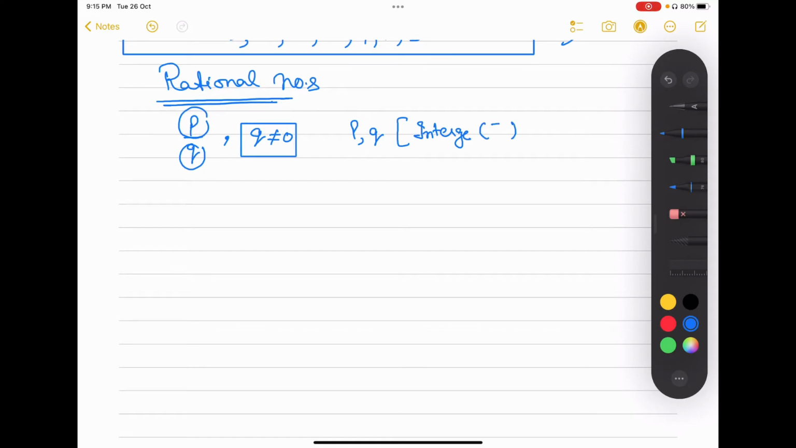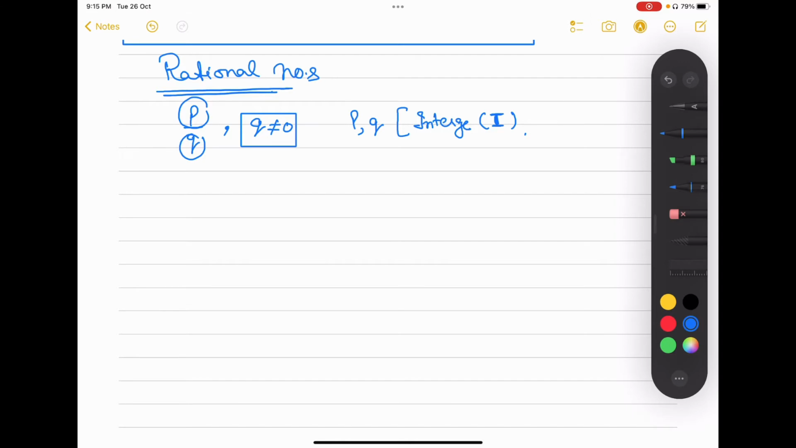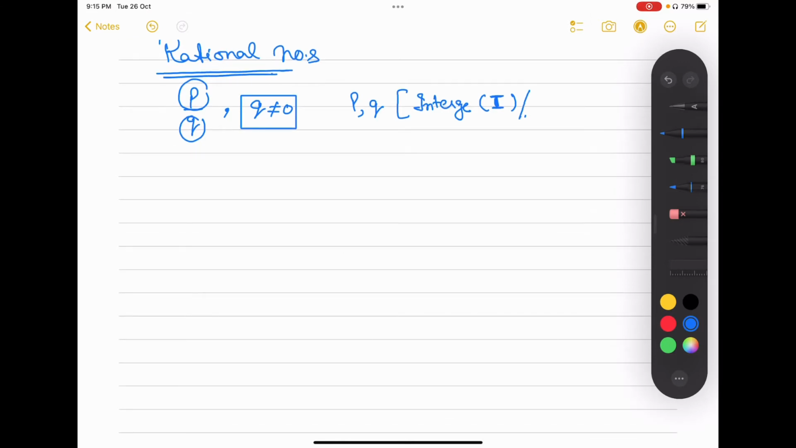The set of integers is denoted with capital I and capital Z. So these are the symbolic forms of integers, right?